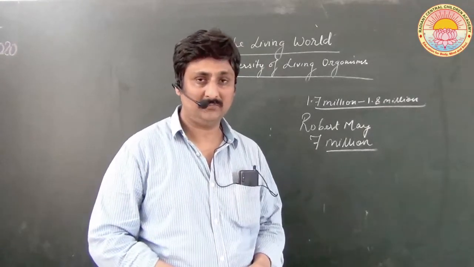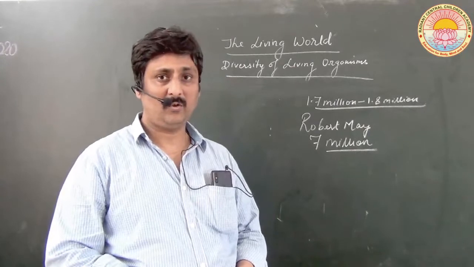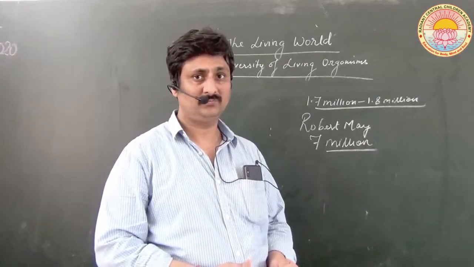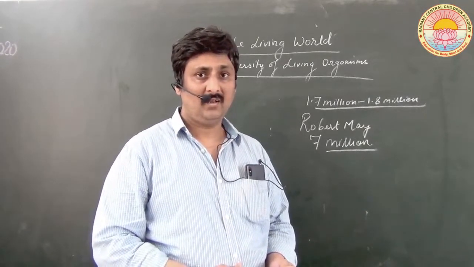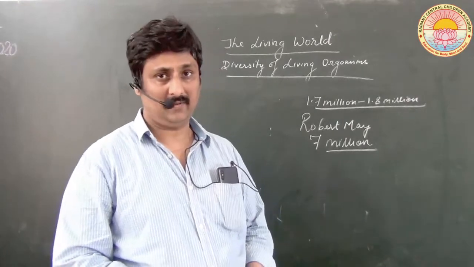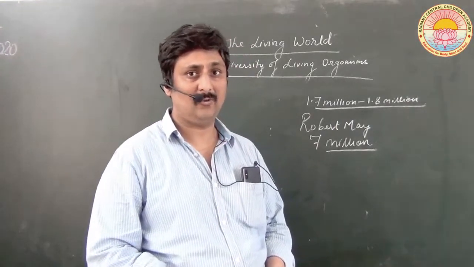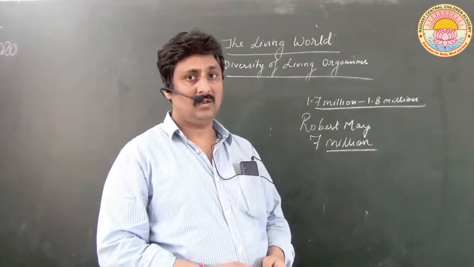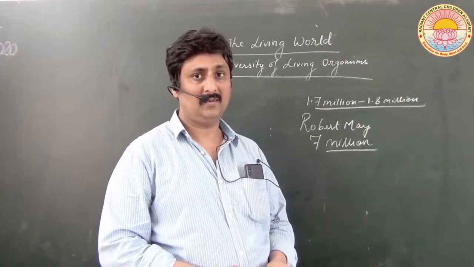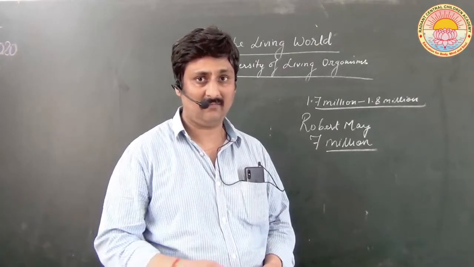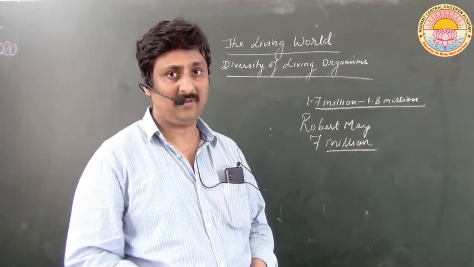For example, in English, we call it mango plant. In Hindi, we call it aam ka ped. So naturally, there are different languages, and therefore living organisms have different names in different languages.